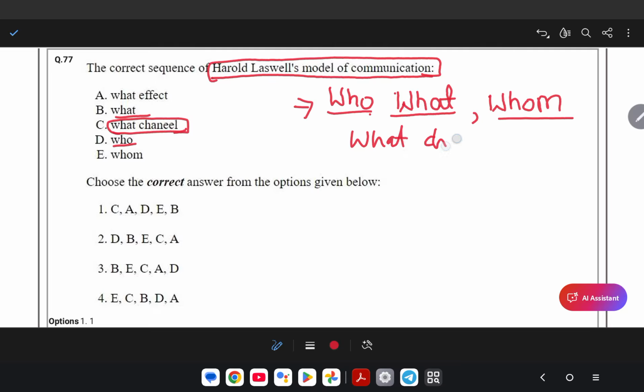And the last one is effect. Effect is always measured last. So according to these options, the correct option is second. Let's move on to the next question.